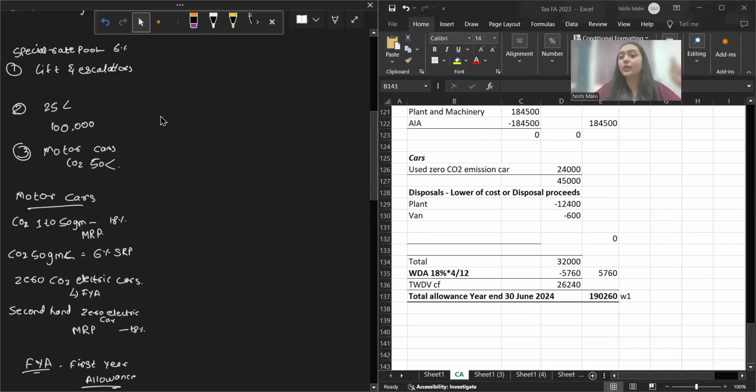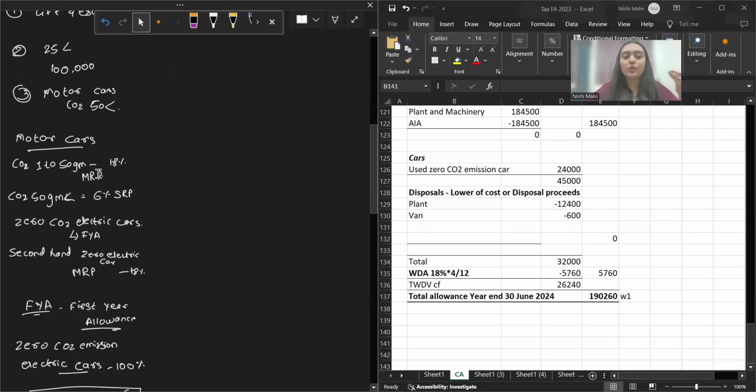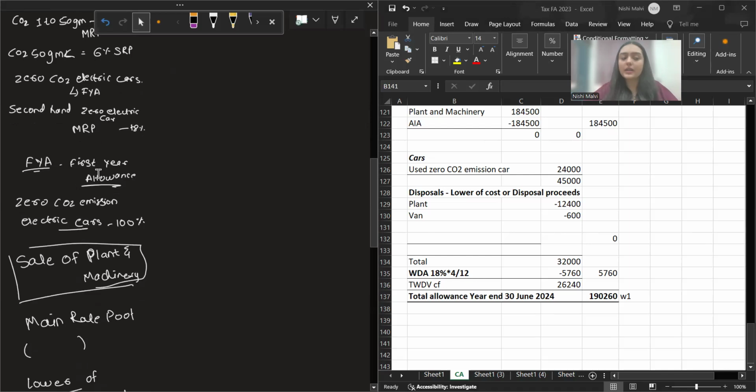On SRP assets you get the written down allowance of 6%, and on the main rate pool you get 18%. We also studied rules for cars, and then the first year allowance.